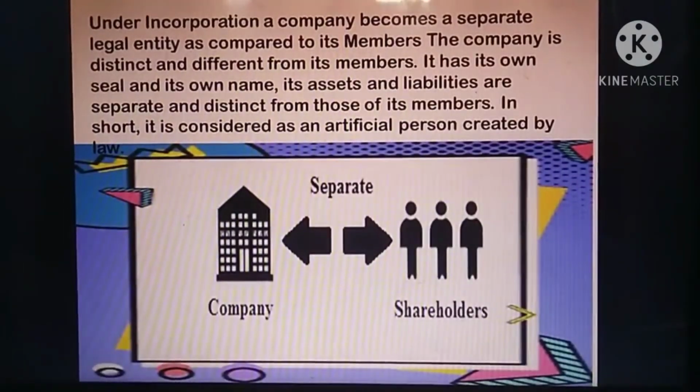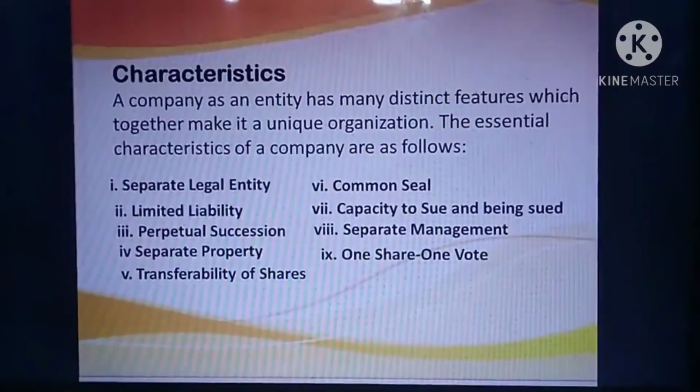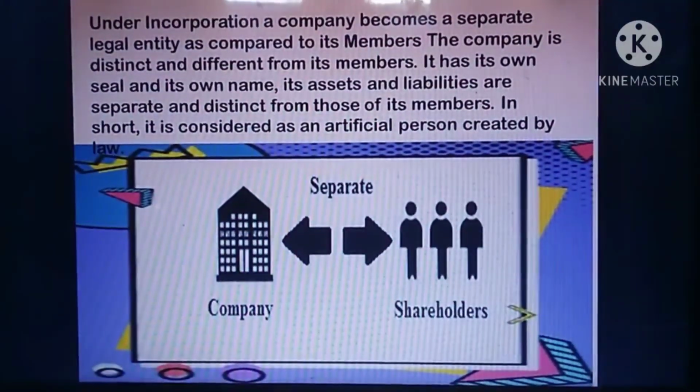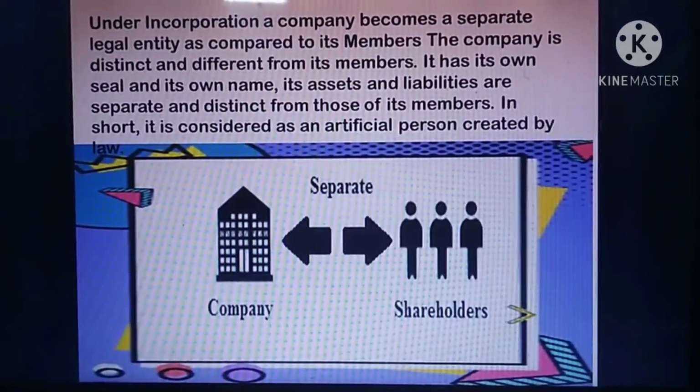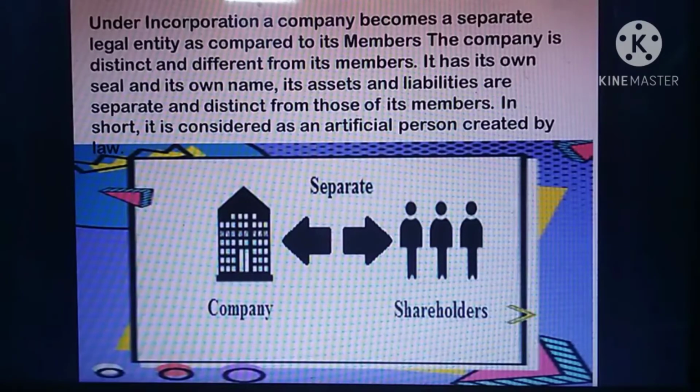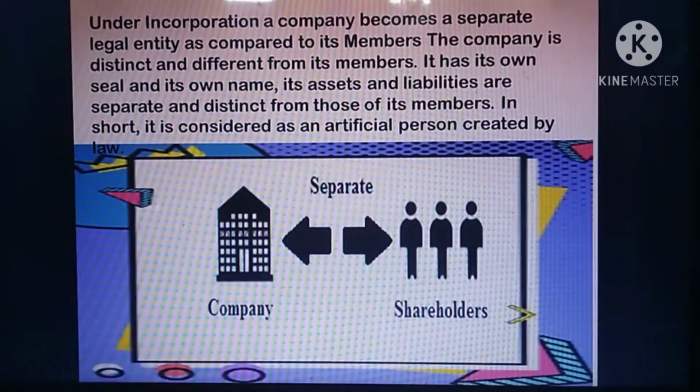First one is separate legal entity. Under incorporation, a company becomes a separate legal entity as compared to its members. The company is distinct and different from the members. Incorporation is a legal process used to form a corporate entity or company.